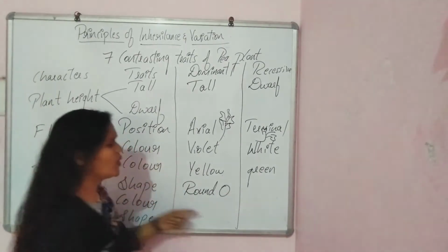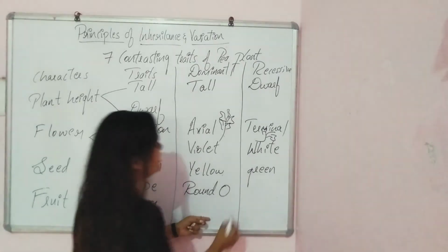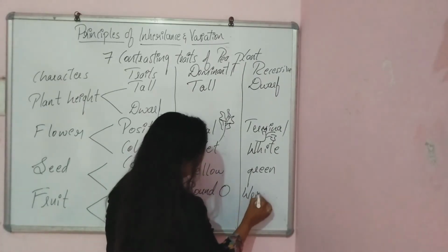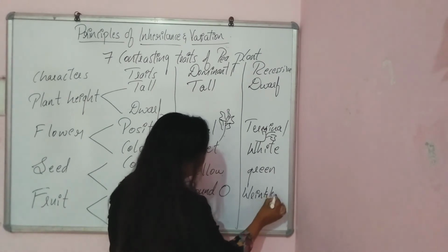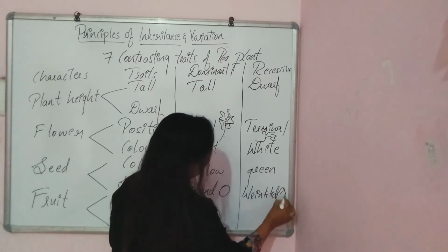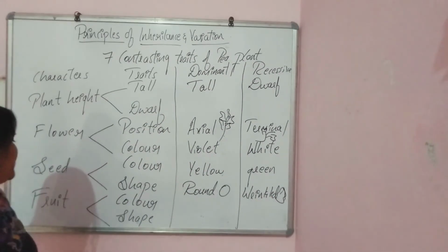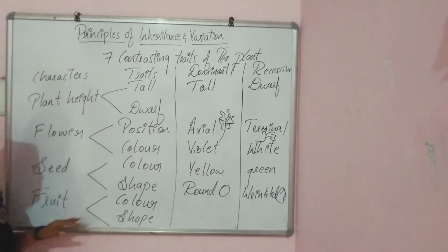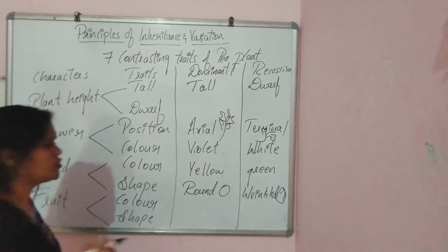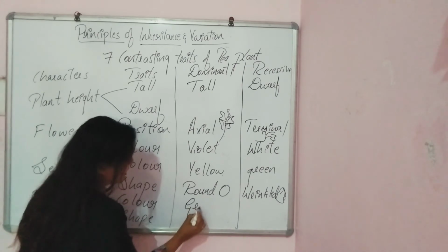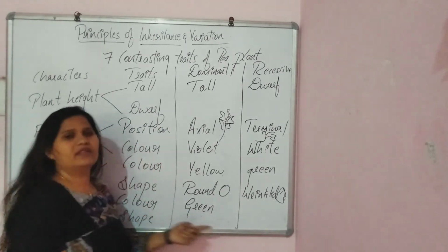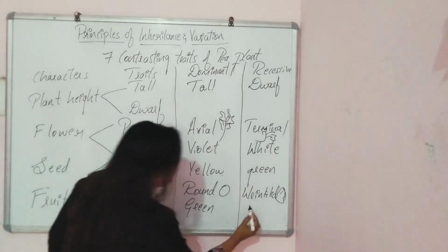So the round is the dominant one, and some will be wrinkled, which is the recessive, where they won't be in a round shape. And coming to the fruit, where fruit color will be most of the time green, and green is the dominant, and the recessive, which is yellow.